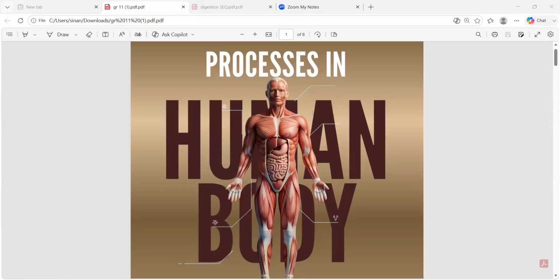Okay, so now let's move into this unit. I've combined the grade 11, unit 6, because in unit 6 we have five systems: the digestive system, respiratory system, circulatory system, coordination and homeostasis, and the urinary system. These are the five systems in grade 11, and in grade 10 we have one system, under unit 14, continuity of life.